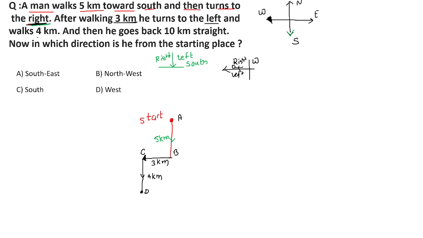Again, after walking for 4 kilometers, he goes back 10 kilometers straight. 10 kilometers straight he is going, student. Now try to understand the question.